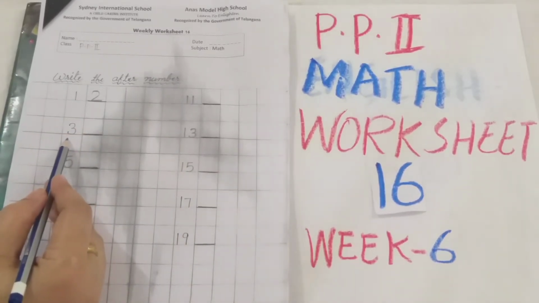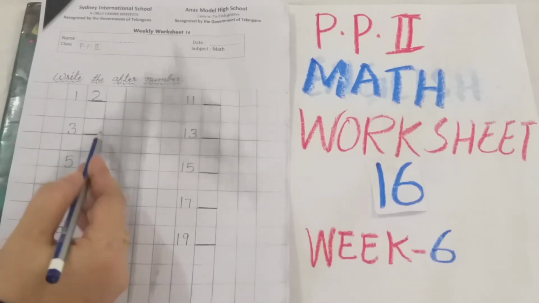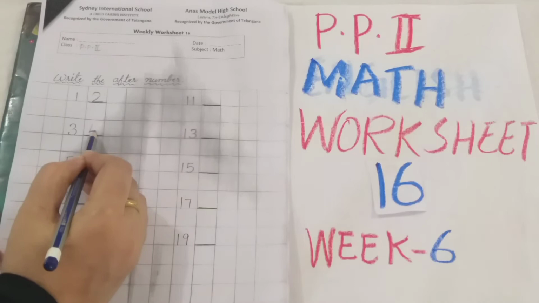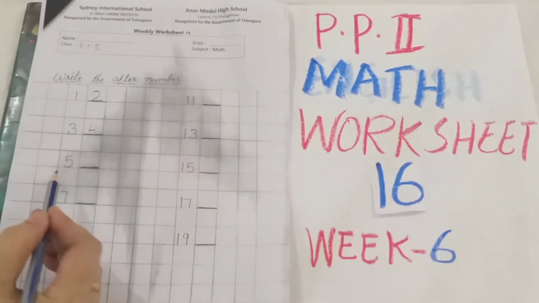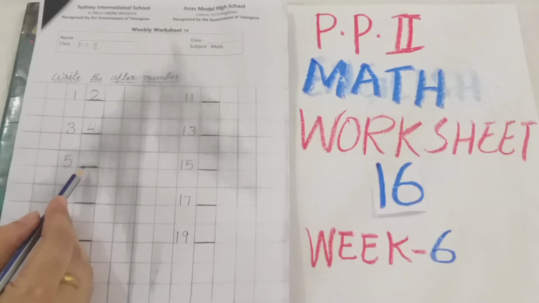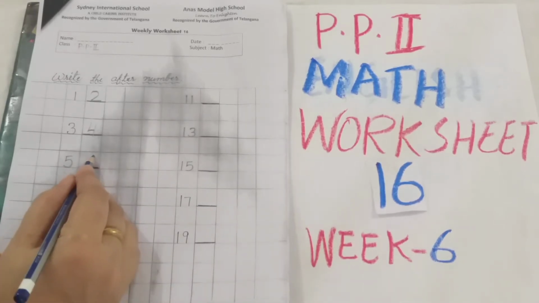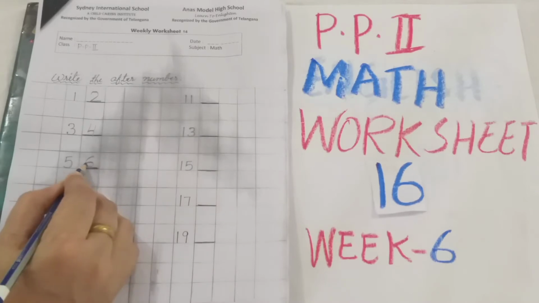Now which number is this? 3. 3 after 4. Now which number is this? 5. 5 after which number is going to come here? 5 after 6 you have to write here.